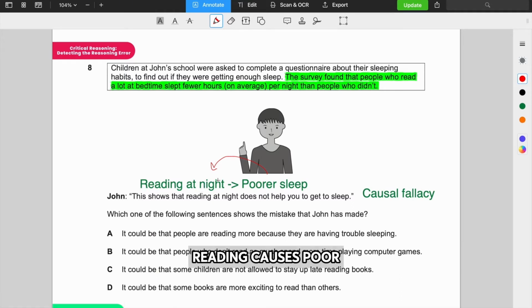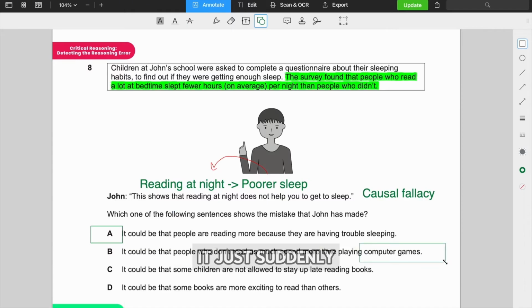So option A is very good because it points out that John has made a causal fallacy. He's assumed that reading causes poor sleep when we don't have enough proof to validate his claim. So A points out his mistake. If we go through B, C, D, they're not as good at actually pinpointing his mistakes. So B says it could be that people who don't read as much spend more time playing computer games. B is random. It just suddenly starts talking about computer games when that's not mentioned at all in the questionnaire. And we can't talk about any variables that weren't included in the study, right?